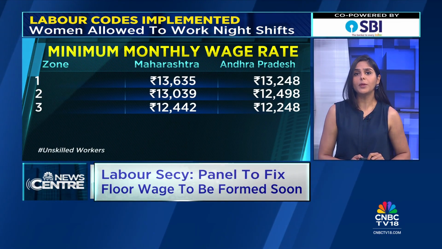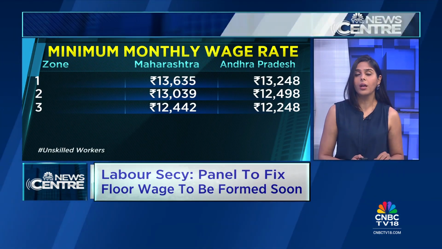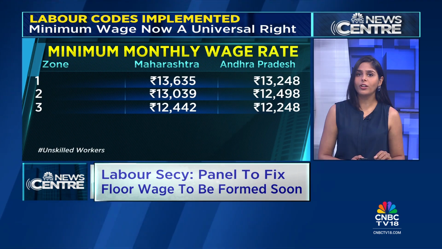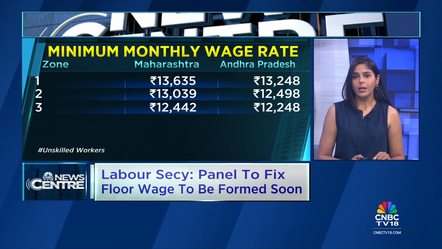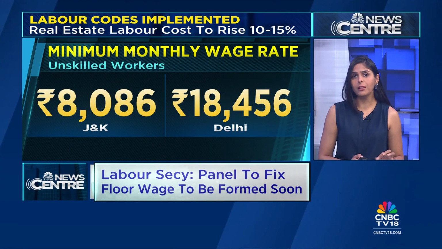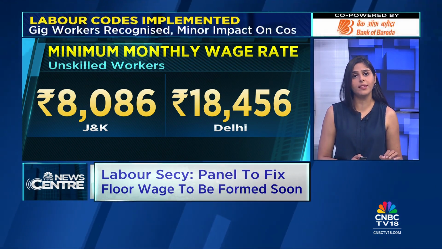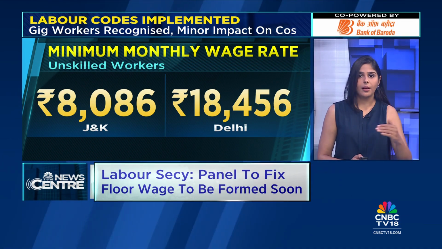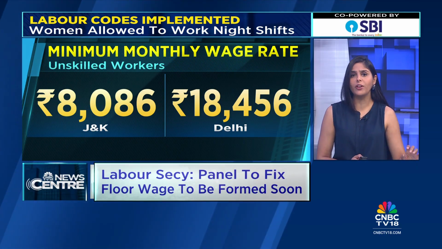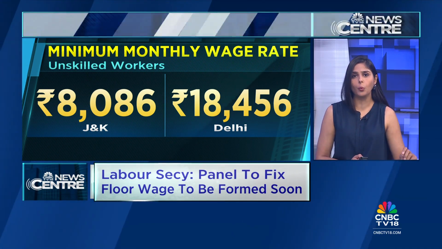In Andhra Pradesh, the minimum wage for unskilled workers is 13,248 rupees per month in Zone 1, 12,498 rupees per month in Zone 2 and 12,248 rupees per month in Zone 3. In Jammu and Kashmir, minimum wage for unskilled workers is 8,086 rupees per month. In Delhi, minimum wage for unskilled workers is 18,456 rupees per month. Labour unions are unhappy with the lack of clarity surrounding the new floor minimum wage. The Labour Secretary told us yesterday that a committee to fix the floor rate will be formed soon.